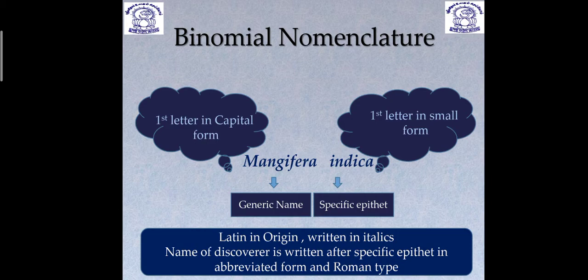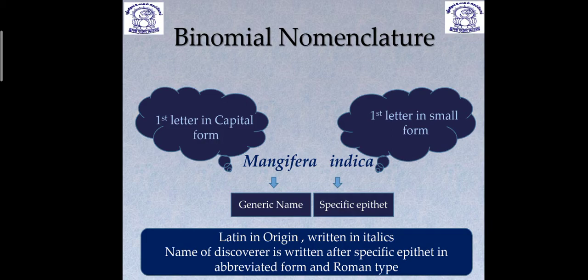And these terms which are used for the naming of any organism are taken from Latin, so they are Latin in origin, and to represent the Latin origin of the word, every scientific name is written in italics. Yes students, please remember, whatever scientific name you see in any book, they are in italics. Why are they in italics? Because it represents its Latin origin.